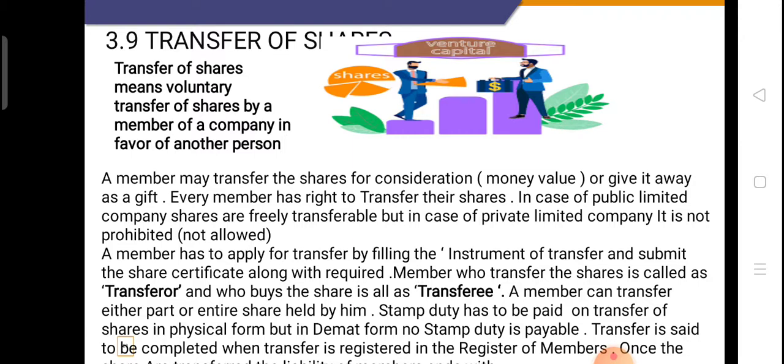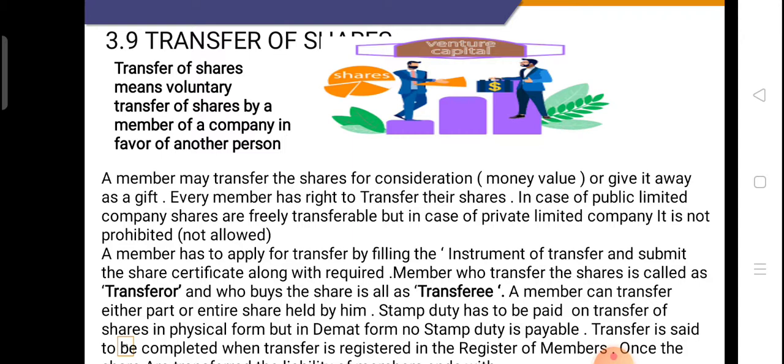The transfer is said to be completed when it is registered in the register of members. It means the name of the old member is removed and the new member is entered. At that time we can say the transfer procedure is over.